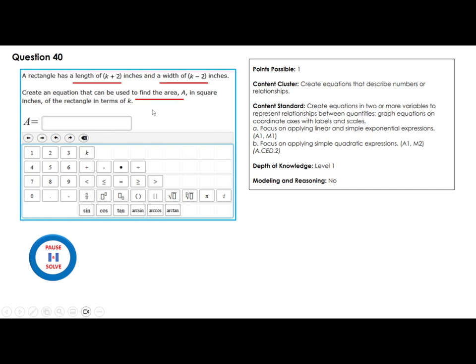So how do you find the area? It is length times width, right? So you're multiplying these two. k plus 2 times k minus 2, which is k squared minus 4, okay? k squared minus 4. That's similar to the previous example.